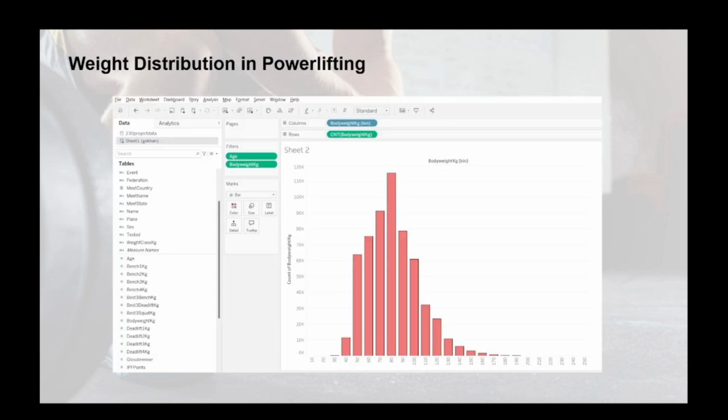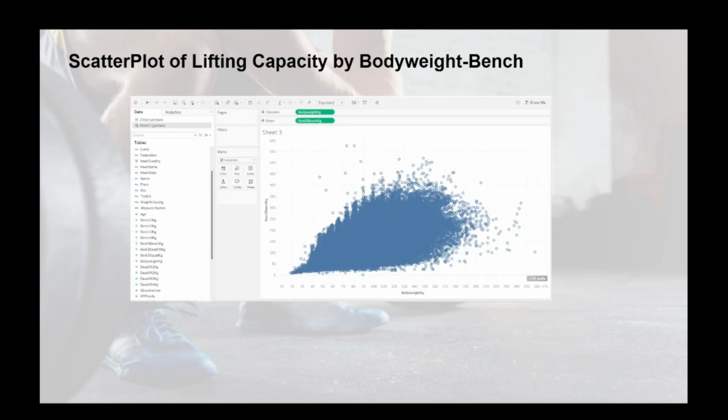So this is the weight distribution in powerlifting. You could see the highest number of participants around 80 kilograms. This is a scatter plot of lifting capacity by body weight, bench. Very interesting.